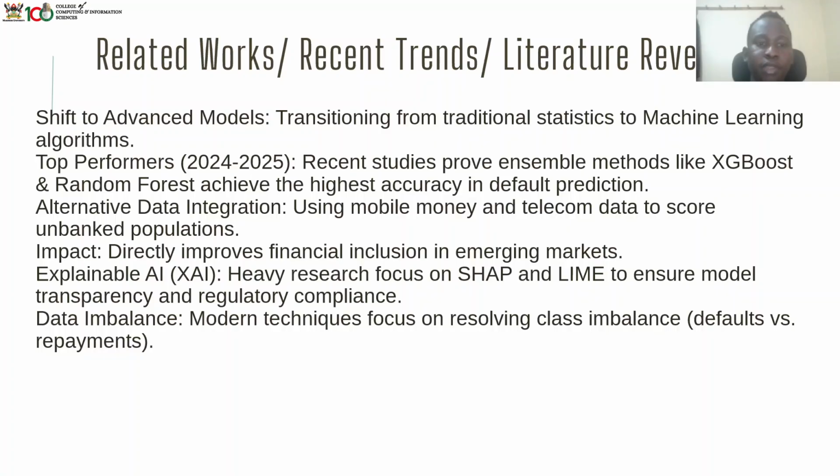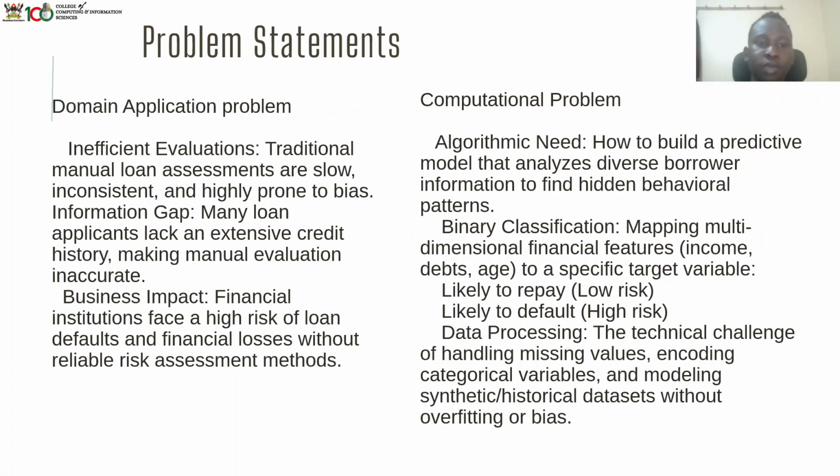So we came up with our model which uses explainable AI, which is a heavy research focus, using SHAP and LIME to ensure model transparency and regulatory compliance. So also we have data imbalance, whereby modern techniques focus on resolving class imbalance. This is where they are defaults versus repayments.